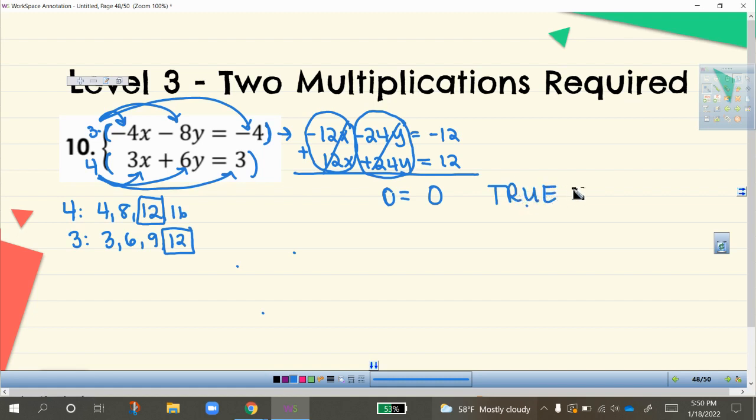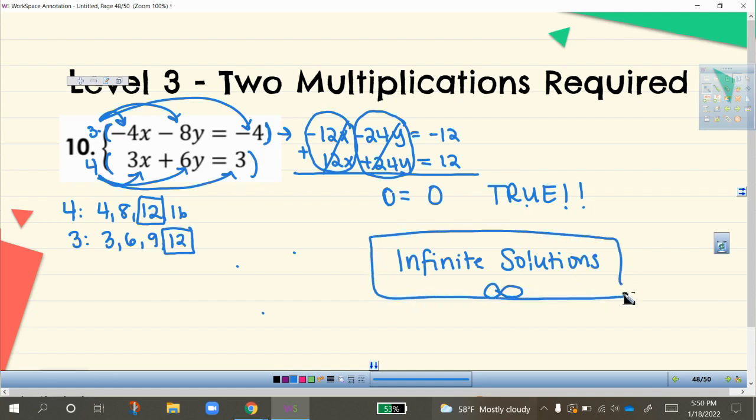And so because I get the same thing on both sides, that means that this system of equations has infinitely many solutions. So anytime you end up with the exact same thing on both sides, 0 equals 0, for example, then that means that you have infinite solutions.